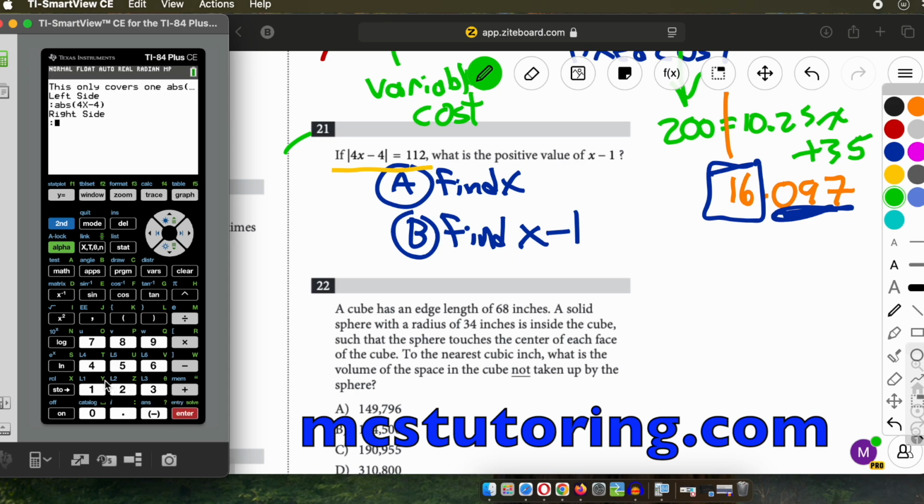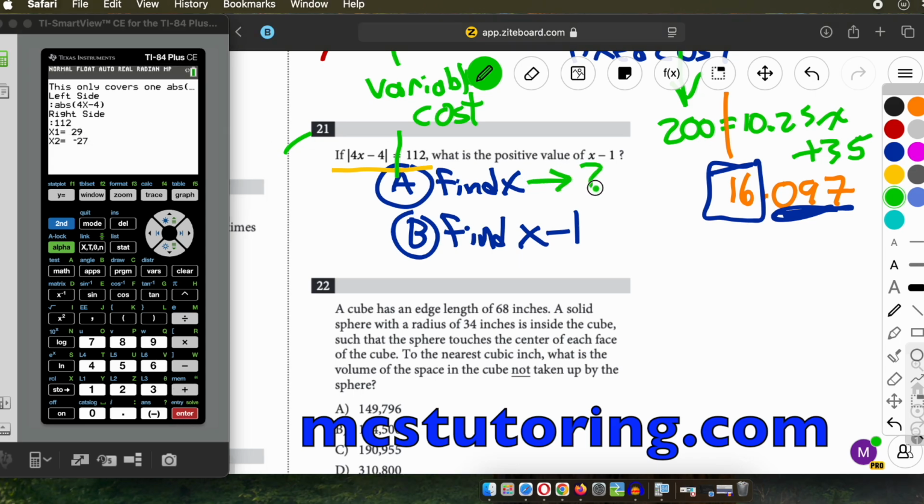Again, left side, right side thing. Left side of the equal sign, right side of the equal sign. Okay. We get 29, negative 27. So here we found x. X is 29. Now, I'm pretty sure most people taking the SAT were like, hey, I could subtract 1 from that and I'll get 28. So they're just trying a little head fake because, look, when I was your age, I'd always solve for x. And like, why is it wrong? Because, dude, it's asking for x minus 1. That's tricky. They're doing the head fake. Don't fall for it.